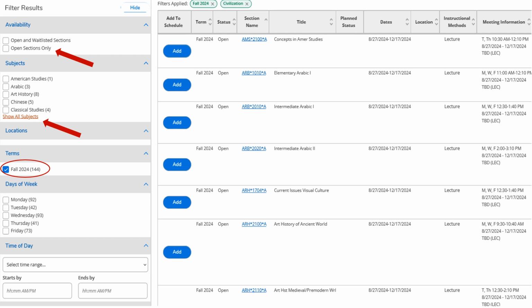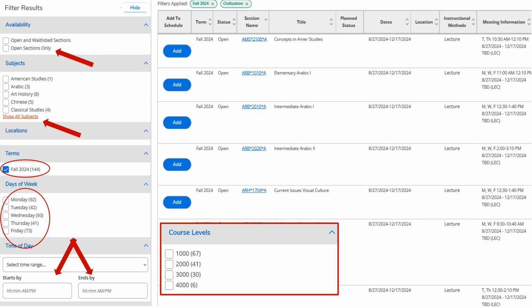Sometimes it may just be the list of 5 that are shown, but other times there may be quite a few more that you want to go through. You may also realize that you've planned too many classes for certain days of the week and not enough in others. You can search by specific days of the week to add balance to your schedule. You can also add personal balance by selecting times for the start of class and times for the end of class, as might be relevant for you as an individual.